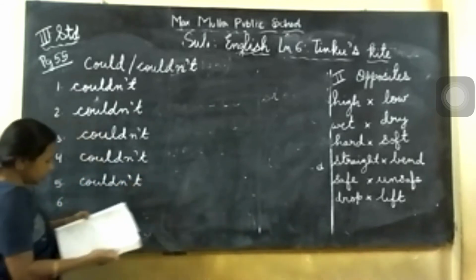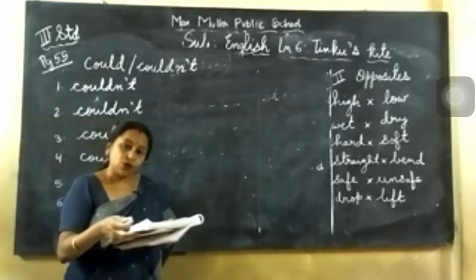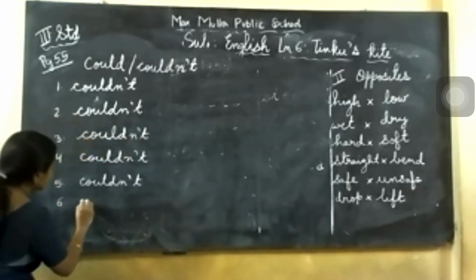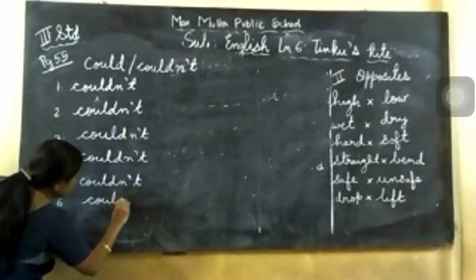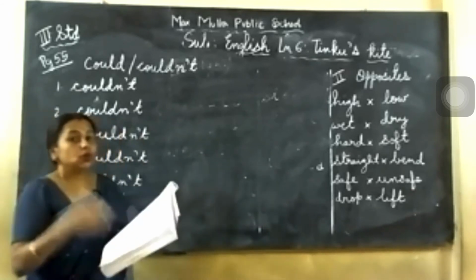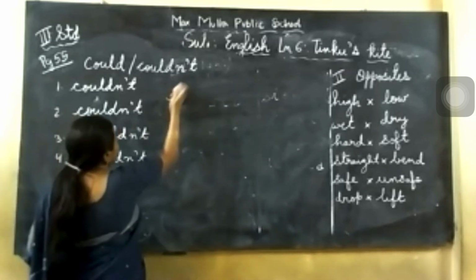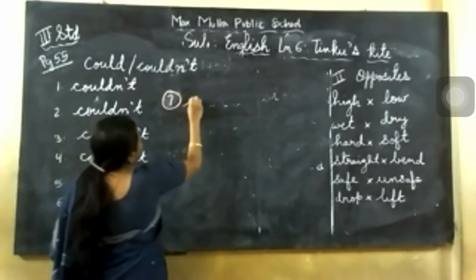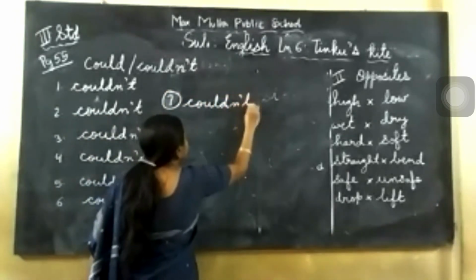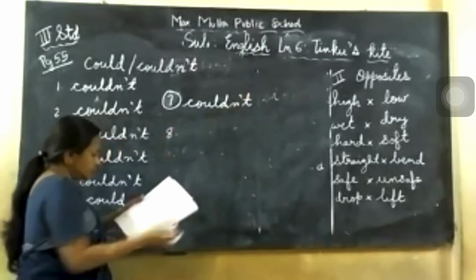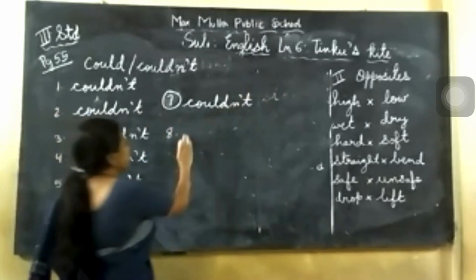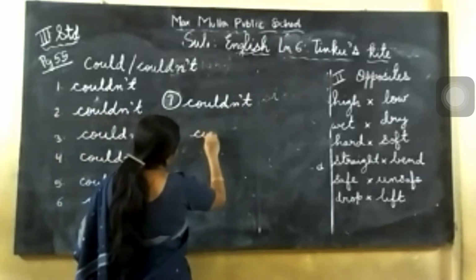Number 6, what is it? I walked fast, so I could reach school in time. So I walked fast, so here you can write could. COULD, could. Next, number 7 is it was raining, so we could not play. So number 8, what is it? The milk was very hot. I couldn't drink it. Okay, so here also couldn't is appropriate.